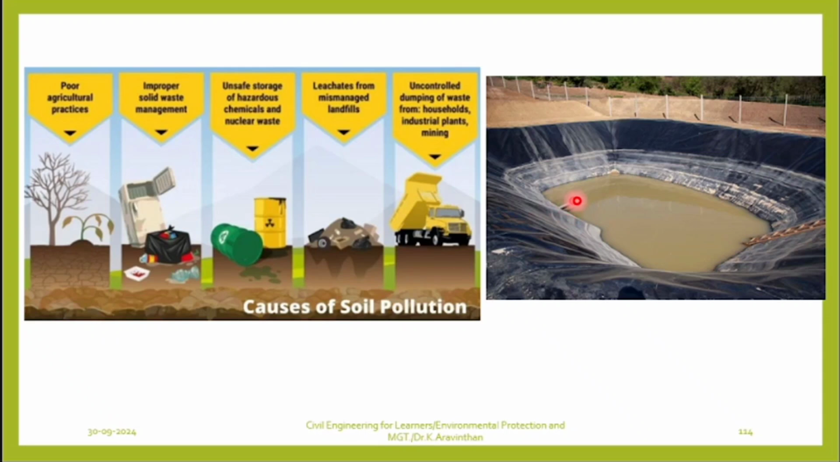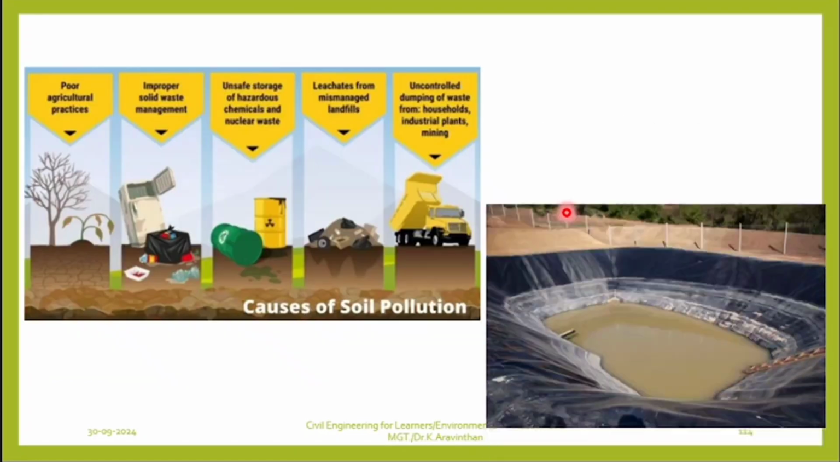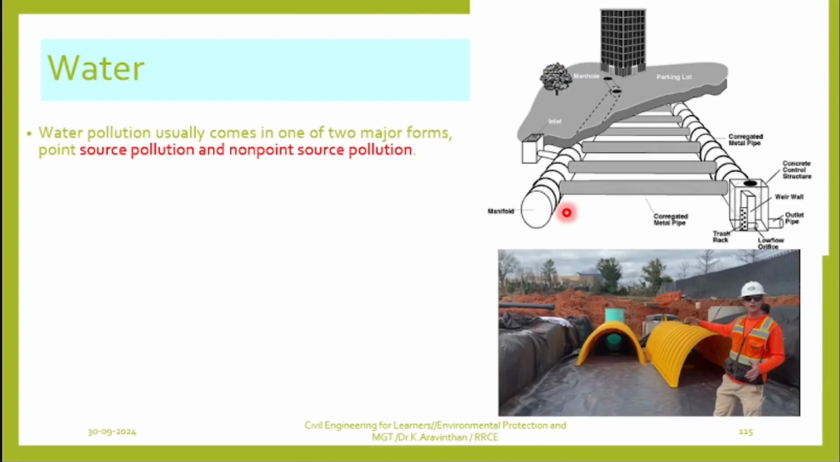Can you see this pipe? For what purpose are these pipes introduced? All the contaminated waste will come out and discharge into this leachate. So they will treat this leachate and let it go for further disposal. So how to reduce soil waste? By making leachate systems.